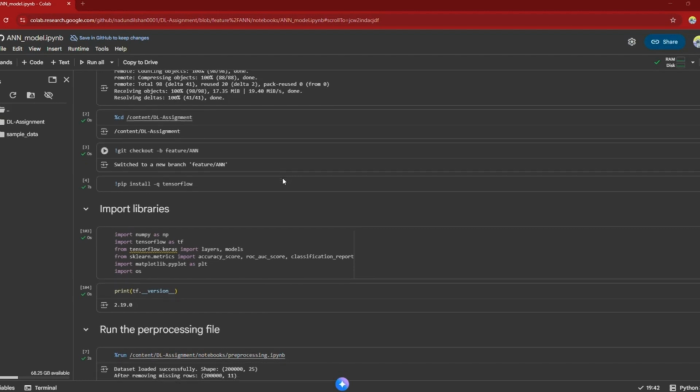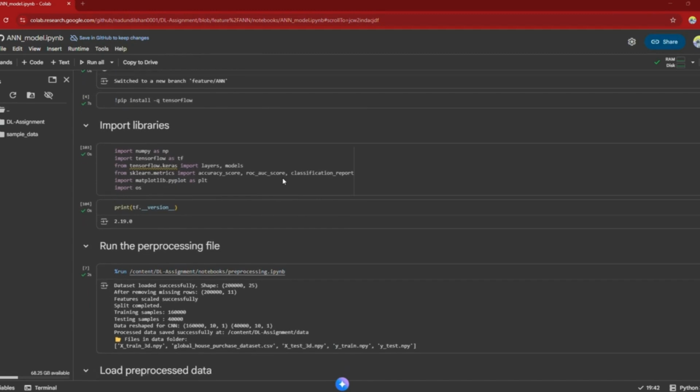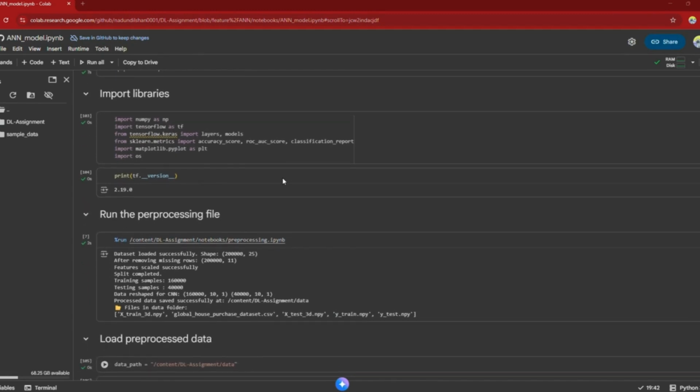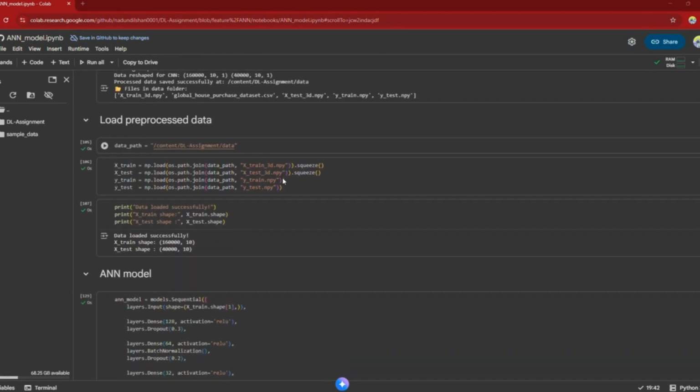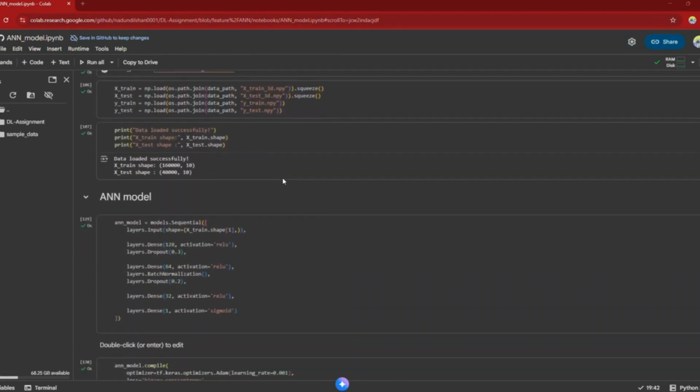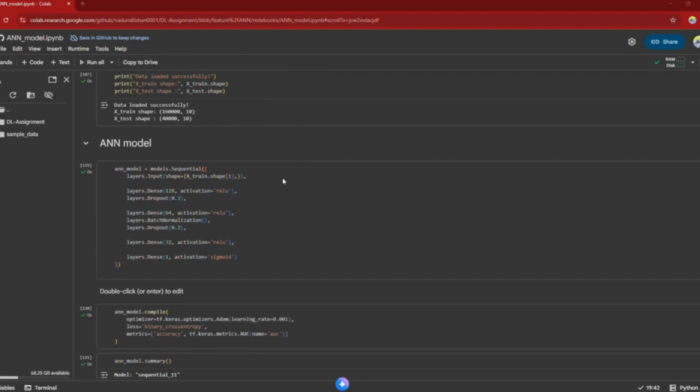Next, I designed my ANN model using TensorFlow and Keras. The architecture starts with an input layer that matches the number of features, followed by a dense layer with 128 neurons and ReLU function, a dropout layer to reduce overfitting, another dense layer with 64 neurons and batch normalization, then a 32 neuron layer, and finally a sigmoid output layer that predicts whether a person will purchase a house or not.